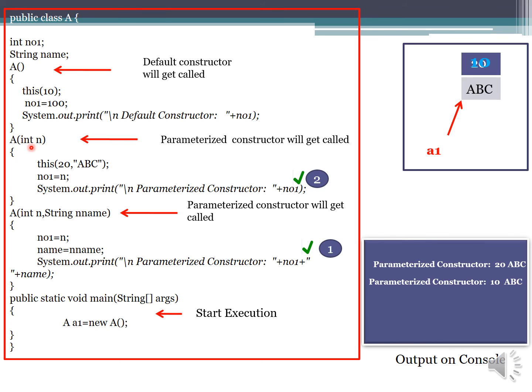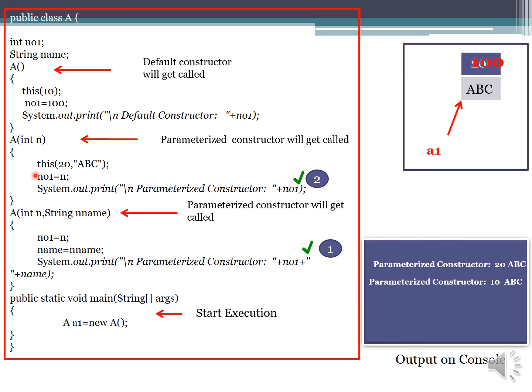Why 10 and abc? Because this parameterized constructor has a parameter n, and the value which is passed to this parameter by using this statement is 10. So the value for this is 10, as you can observe in the memory layout. This is the statement which will be executed second.